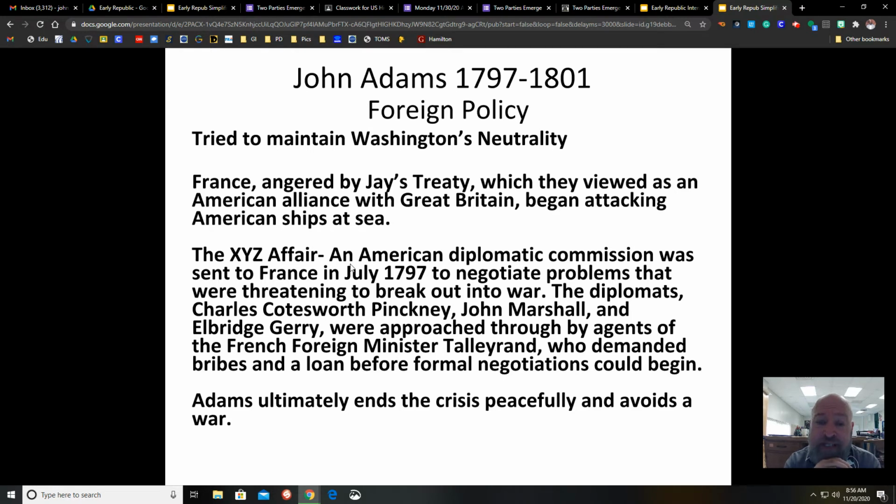Adams sends over some diplomats to try to cool things down with France. And these diplomats, Charles Cotsworth Pinckney, John Marshall, and Elbridge Gerry, they get over to France, and agents of the French Foreign Minister Talleyrand ask them for a bribe. And in their letters, they refer to these agents as X, Y, and Z. They don't refer to them by their actual names.